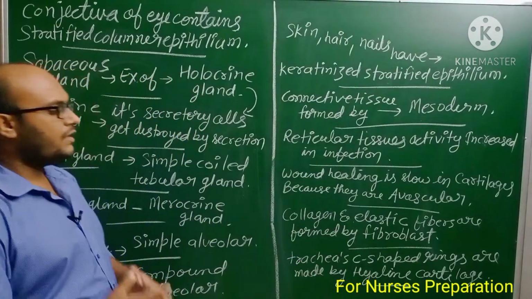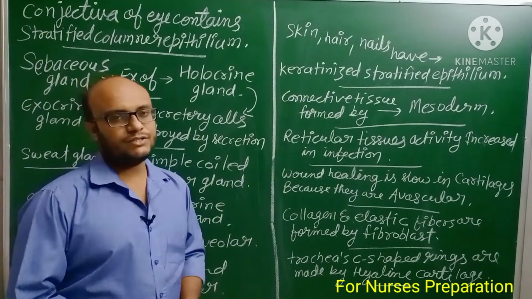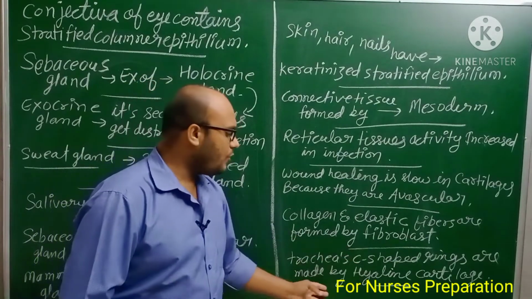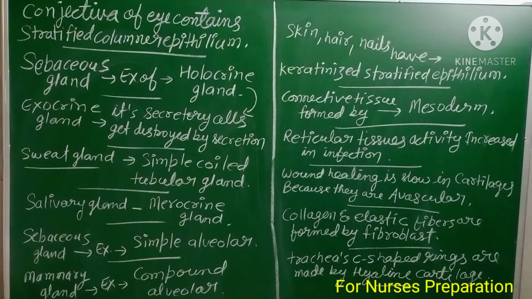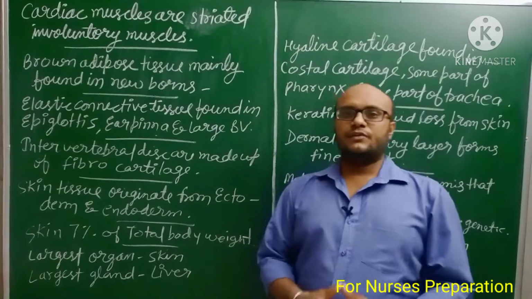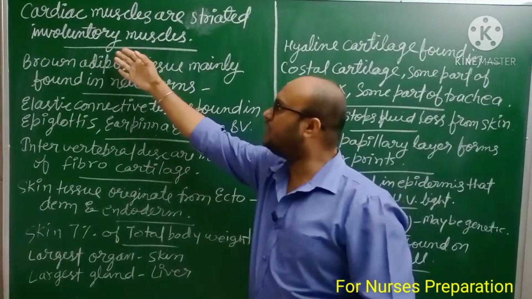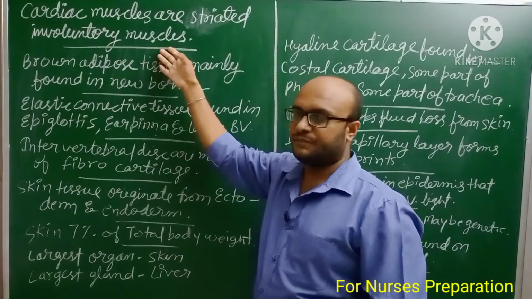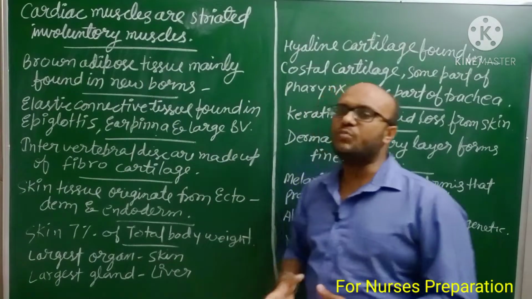Next, trachea's C-shaped rings are made up of hyaline cartilage. You can take a screenshot. Next, cardiac muscles are striated involuntary muscles. Next, brown adipose tissue is mainly found in newborn.